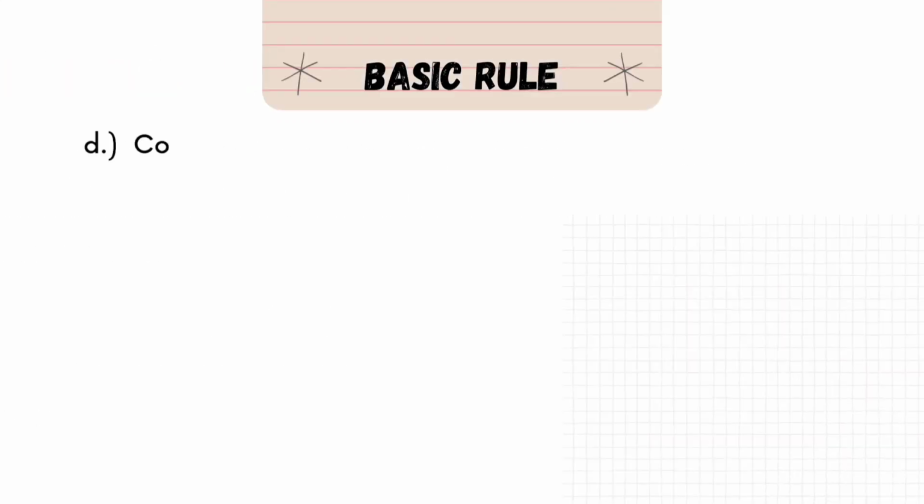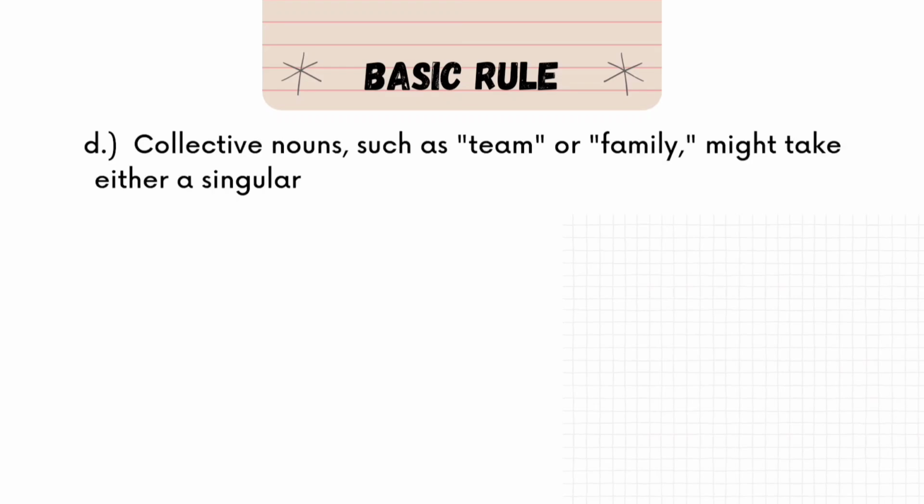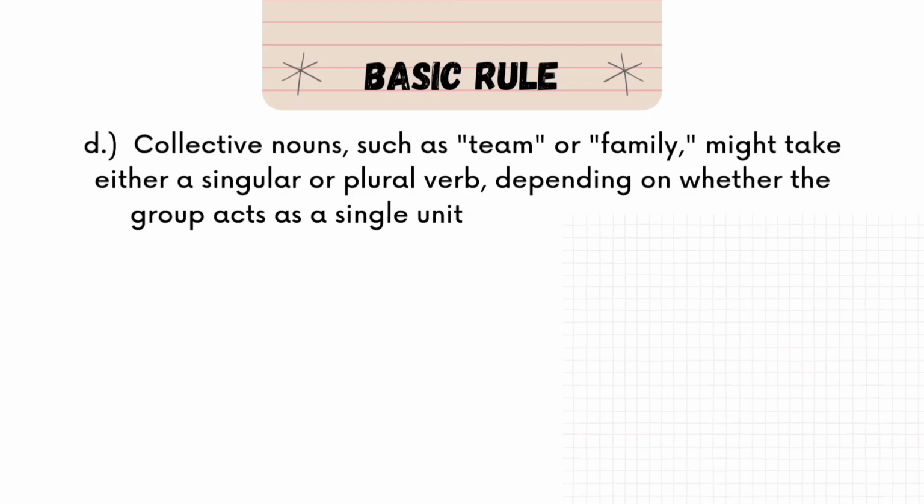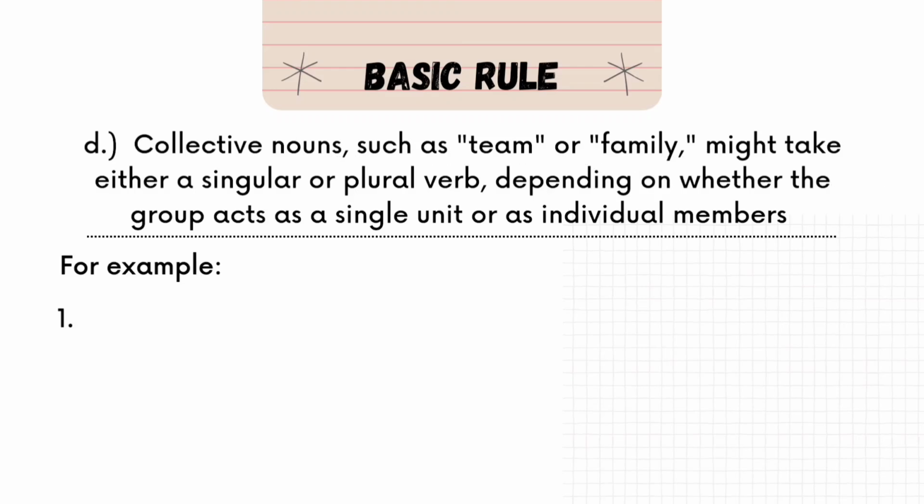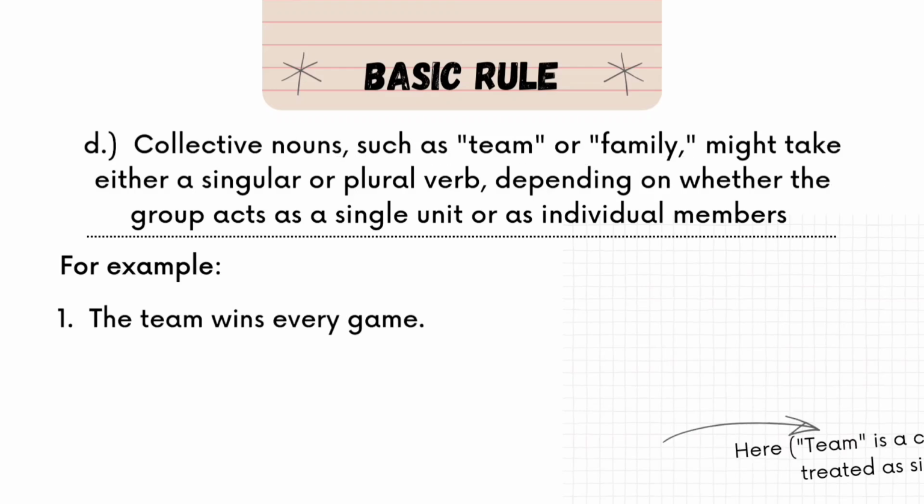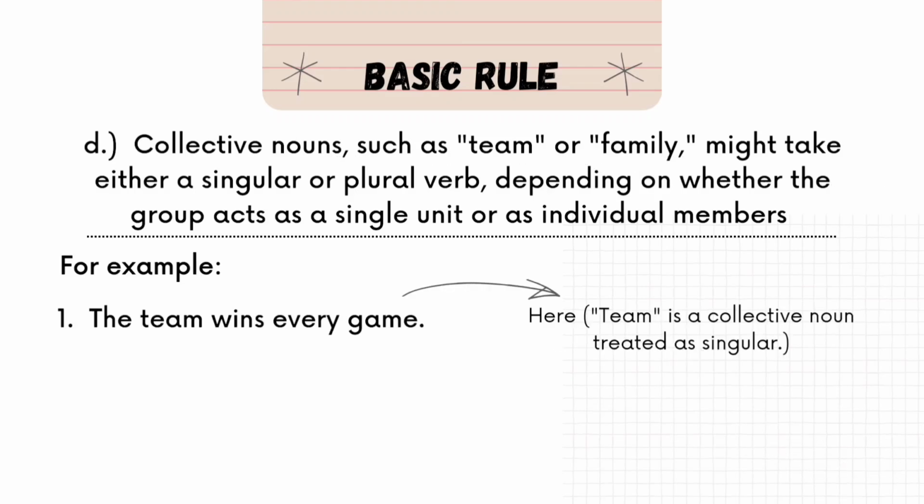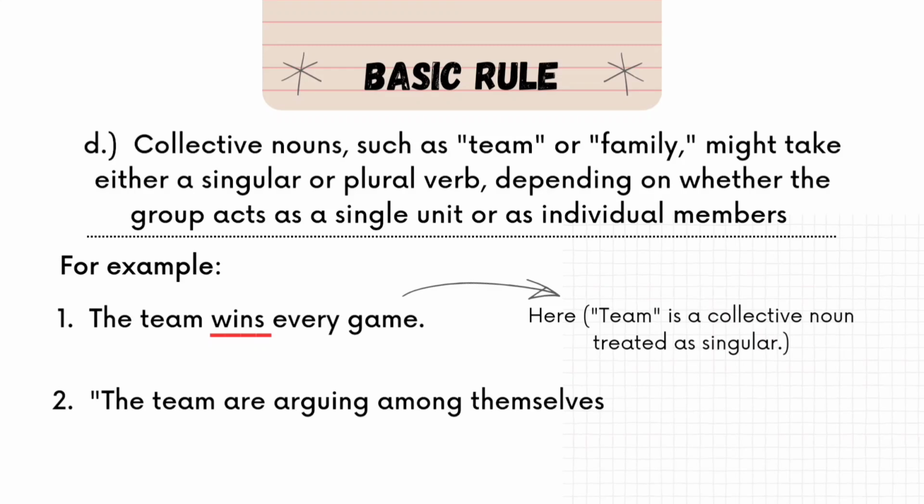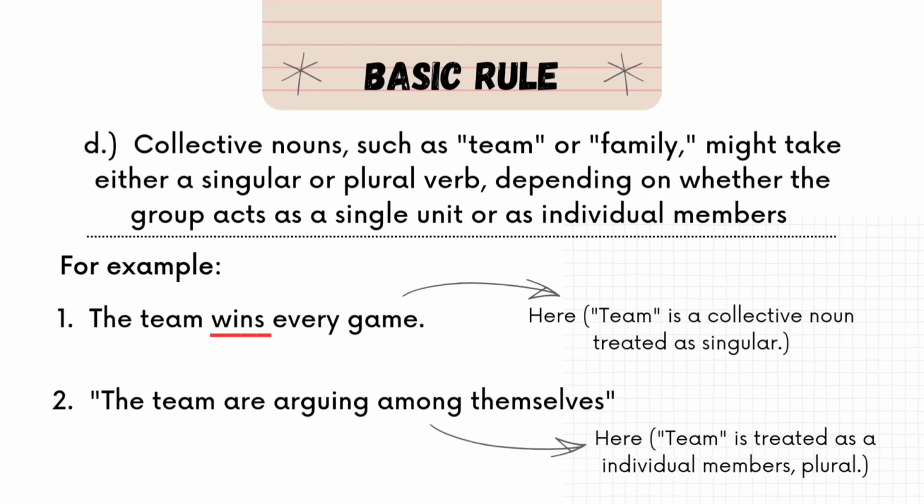Next rule, collective nouns such as team or family might take either a singular or plural verb depending on whether the group acts as a singular unit or as individual members. For example, the team wins every game. Here, team is a collective noun treated as singular, so the verb used is wins. The team are arguing among themselves. Here, team is treated as individual members, that is plural. So the verb used is are, a plural verb.